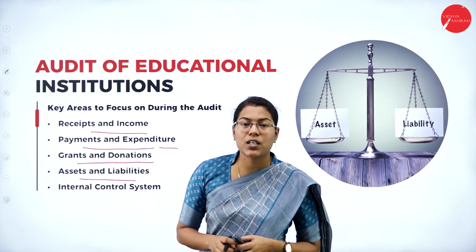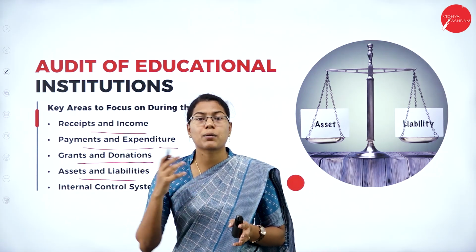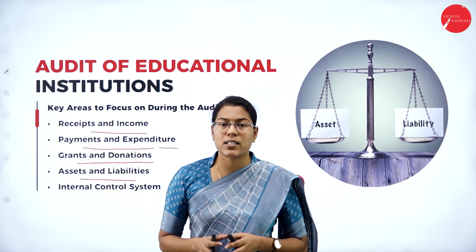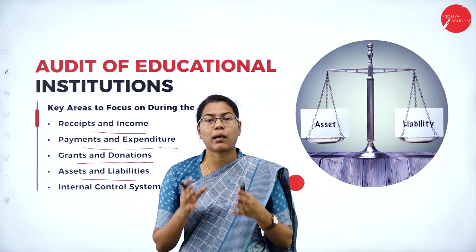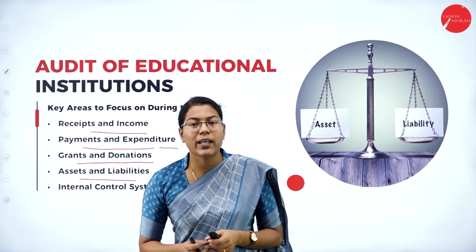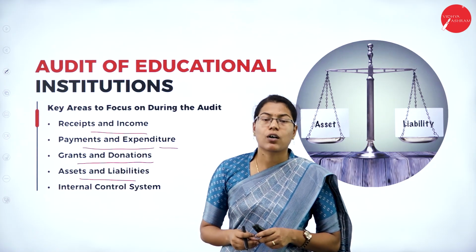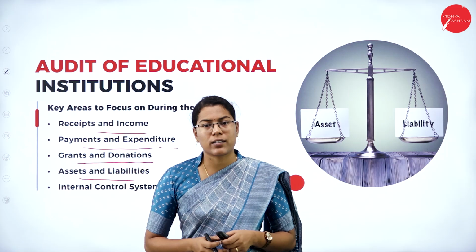There may be depreciation on these assets. So here the auditor has to check whether this depreciation is calculated on the assets or not. And there may be any kind of extra expenses and liabilities for that particular organization. The liabilities may include loans and borrowings of that particular institution. So these are to be checked by the auditor.